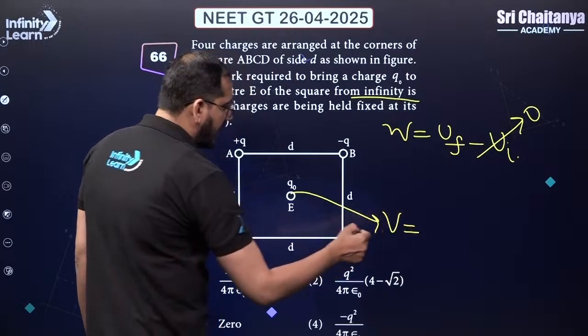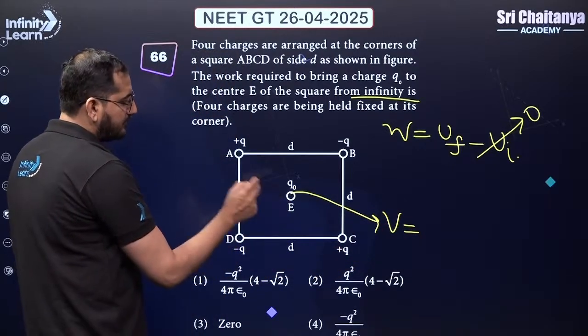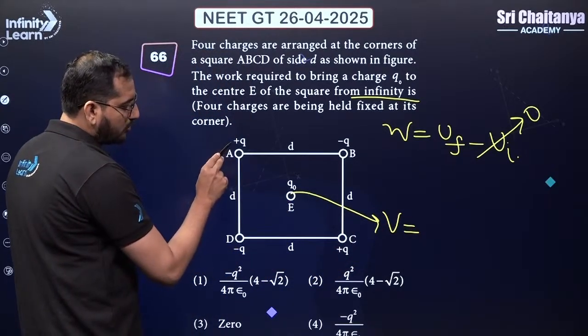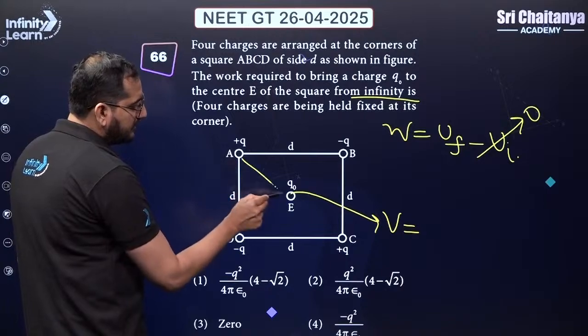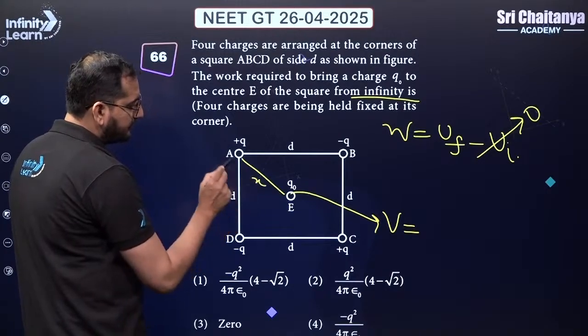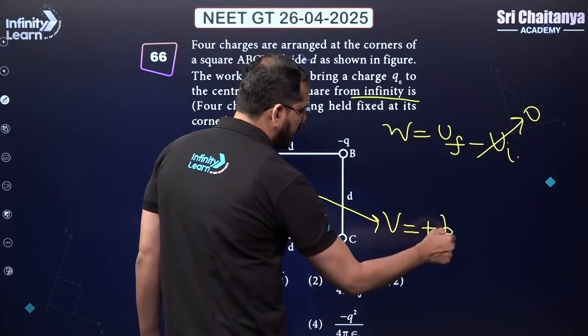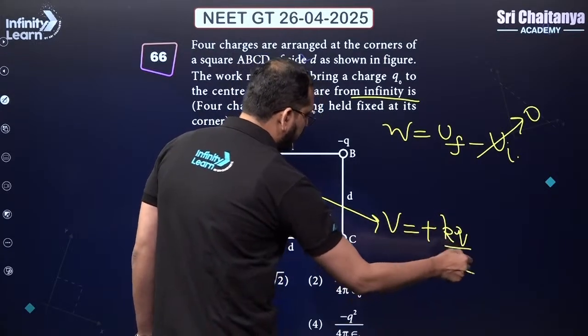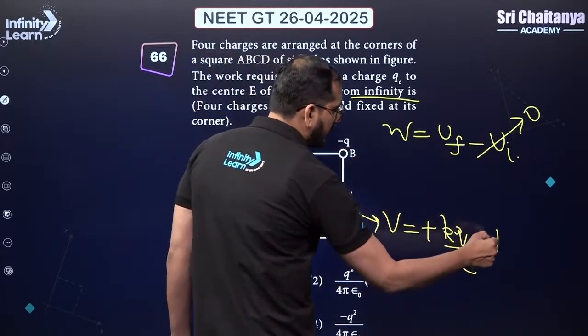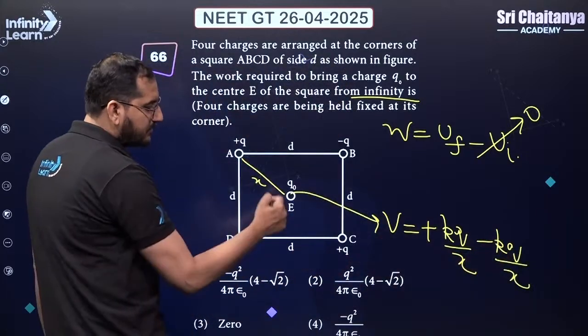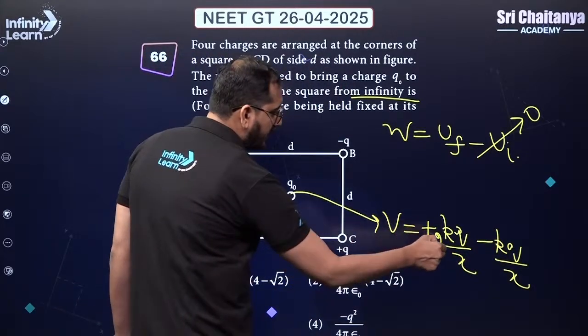So let us try to calculate what will be the potential at this point. The potential at this point can be calculated from the contributions of each charge. Let's say this distance is x. So it will be kq by x plus kq by x. For this one it will be minus kq by x. For this one it will be again plus kq by x. So I'm just multiplying this by 2.